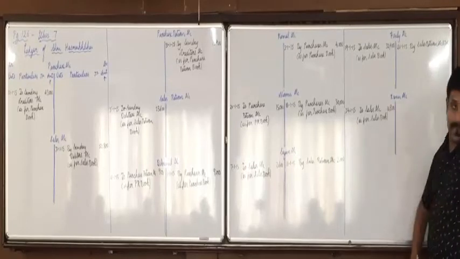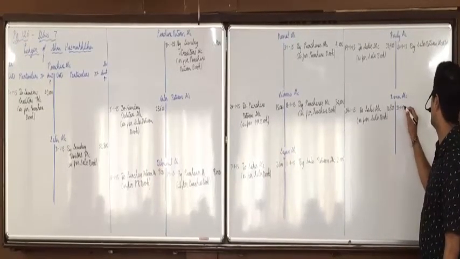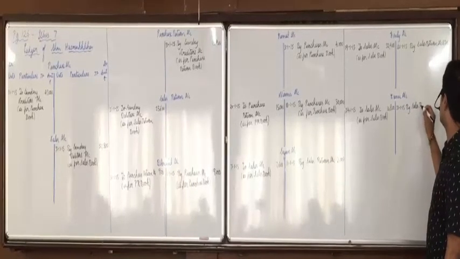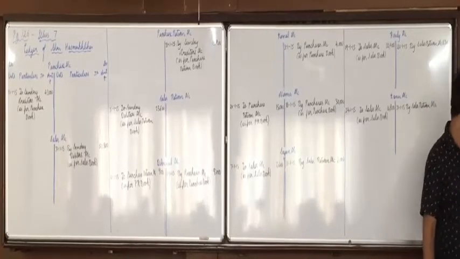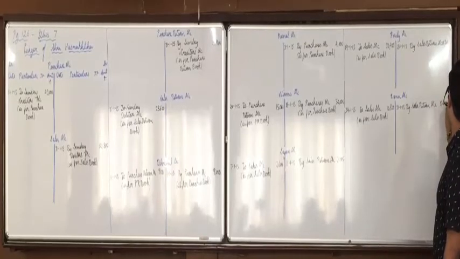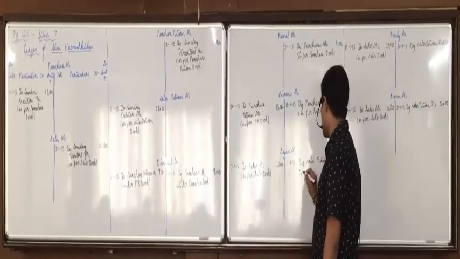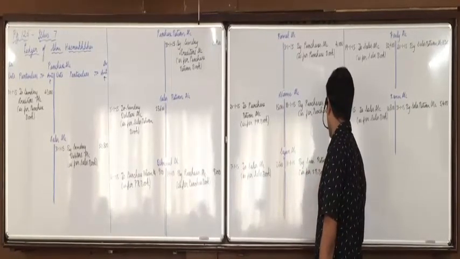And Kanu's account, credit side, the date is 31/1/15, by sales return account, amount of Kanu is 5,400. And in all the places you will mention in brackets as per sales return book.